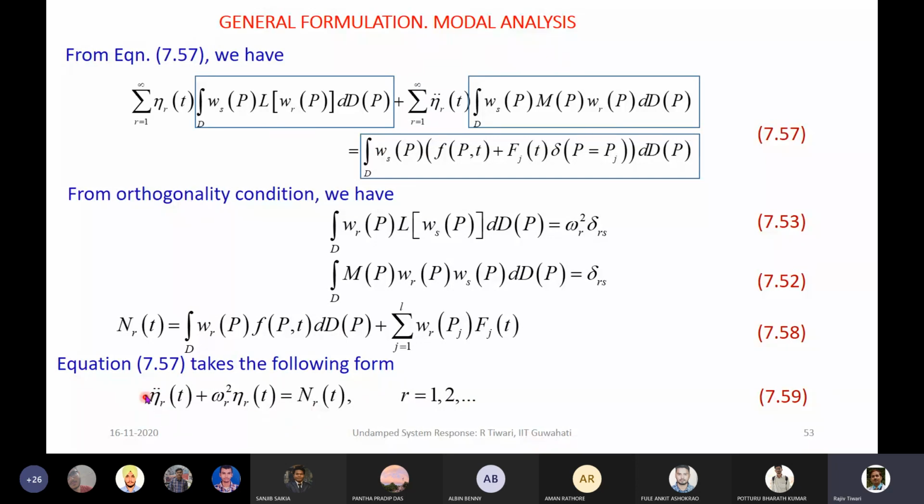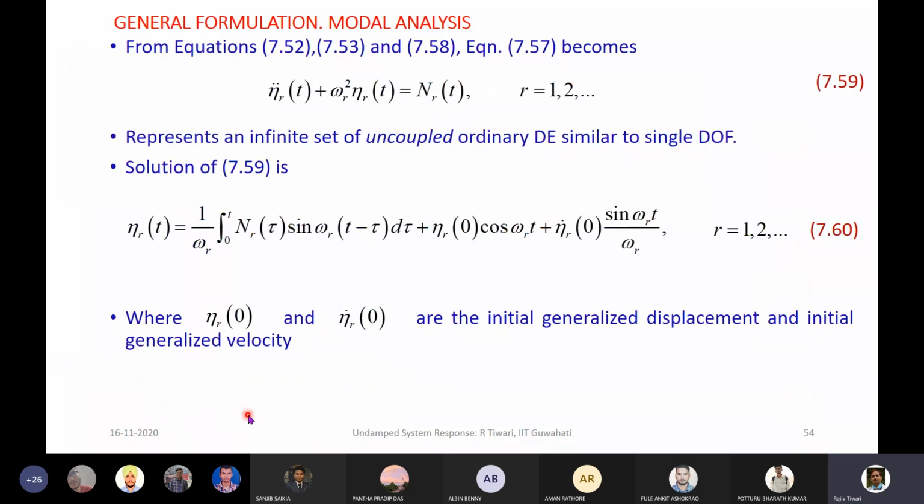Now you can see we can apply the convolution integral, whatever the force is, to get eta_r. That will give the response. So this is the same equation with an infinite number of equations. All are single degree of freedom, and they are uncoupled. For example, if we write for r equal to 1, this will contain eta_1 only. There is no eta_2 in the first equation.